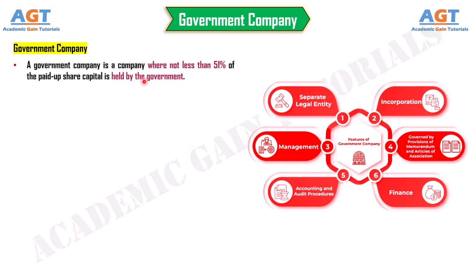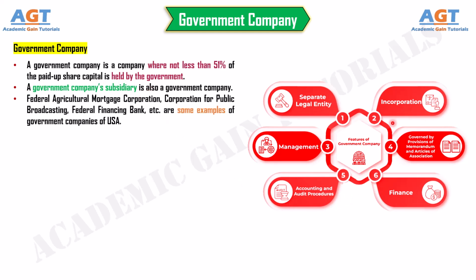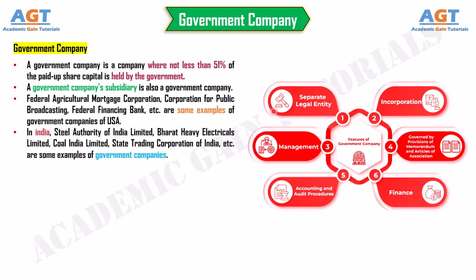A government company subsidiary is also a government company. Federal Agricultural Mortgage Corporation, Corporation for Public Broadcasting, Federal Financing Bank, etc. are some examples of government companies of USA. In India, Steel Authority of India Limited, Bharat Heavy Electricals Limited, Coal India Limited, State Trading Corporation of India, etc. are some examples of government companies.